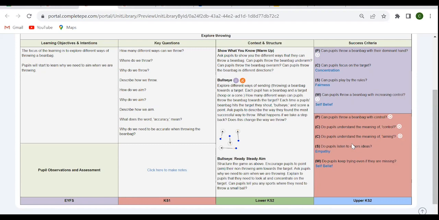But once again, just to really stress, they are very, very subjective. It's your opinion of what you're seeing. What we've tried to do is give you multiple ways that pupils could be successful. As long as they're showing you some of these successes, then that's absolutely fine.